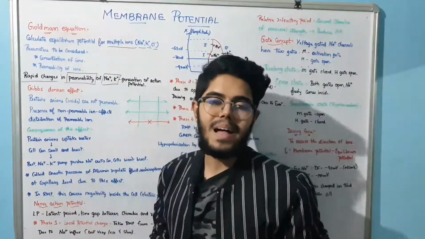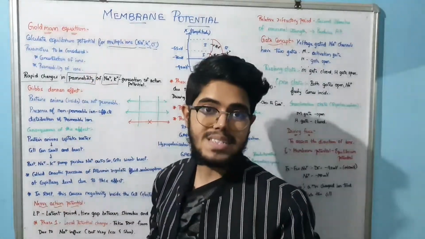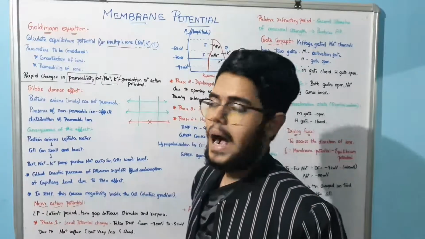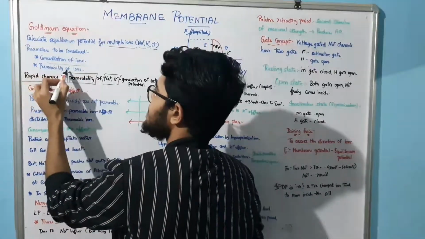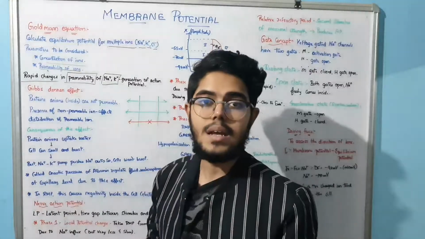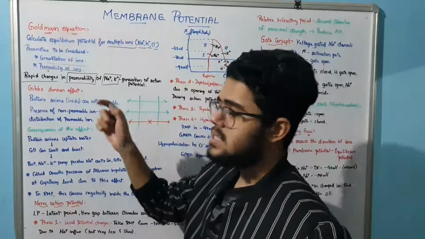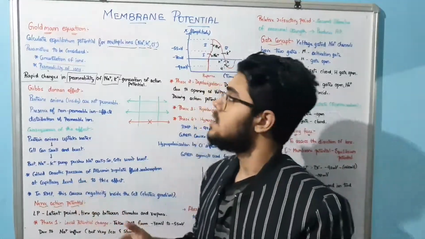Two parameters are very important: the concentration of ions and the permeability of the ions. We discuss the permeability of ions to generate the action potential, that is sodium and potassium. So this is about the Goldman equation.